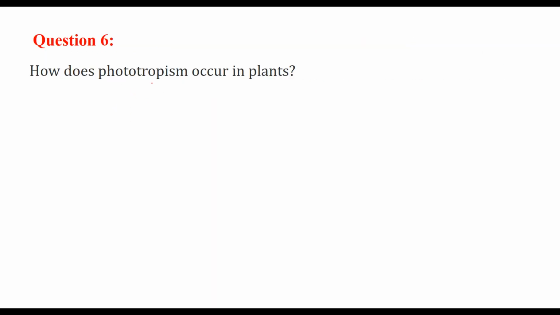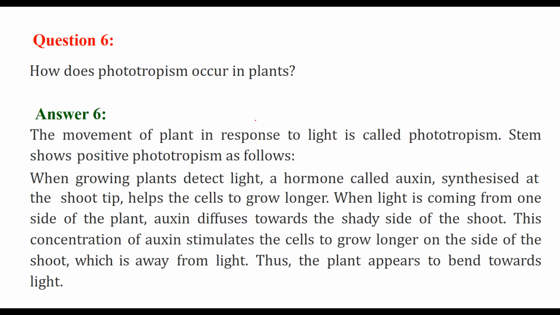How does phototropism occur in plants? What is phototropism? When plants are subjected to light, they tend to bend towards the light. So the movement of a plant in response to light is known as phototropism. If this is a plant, it bends like this, a little bend, but there is a bending.